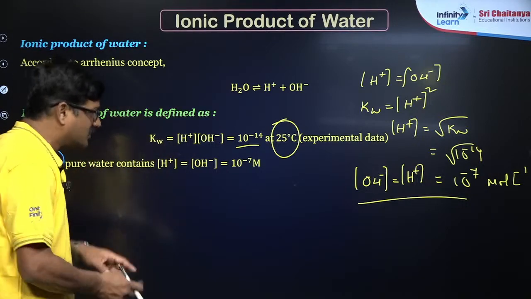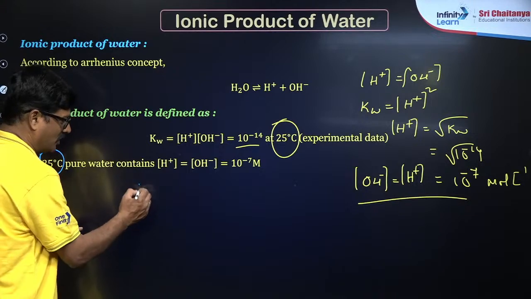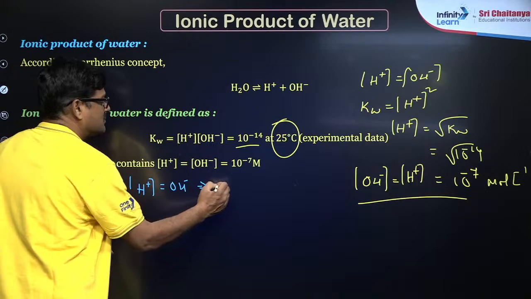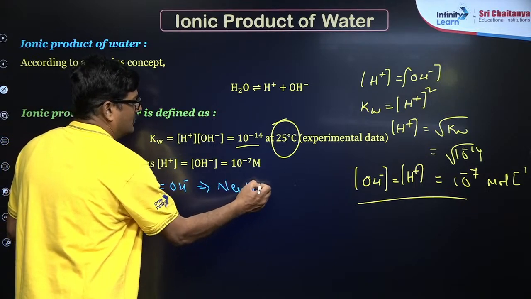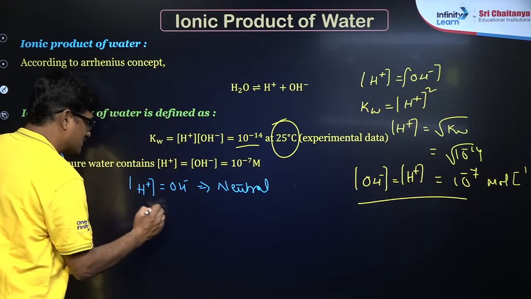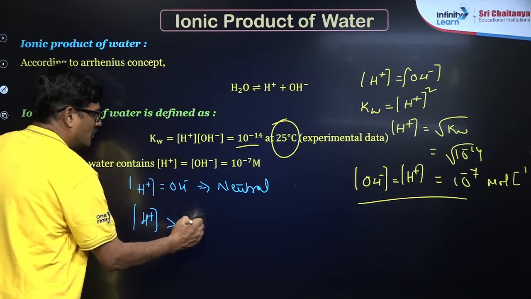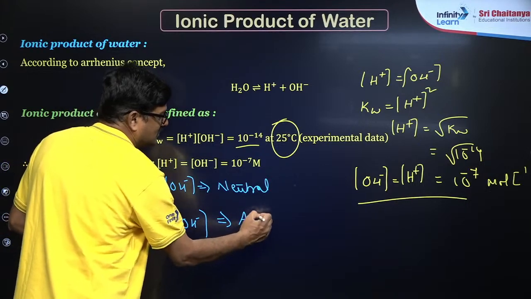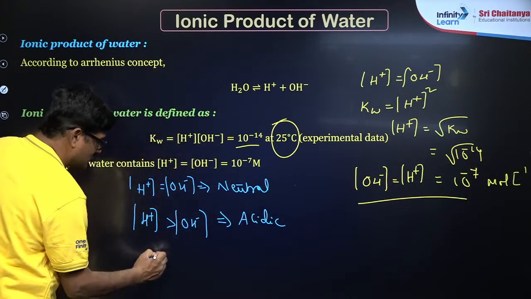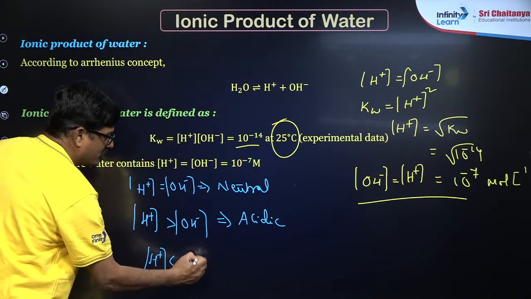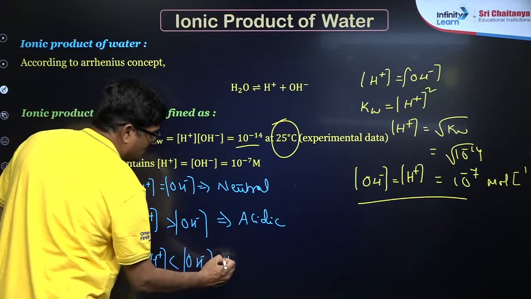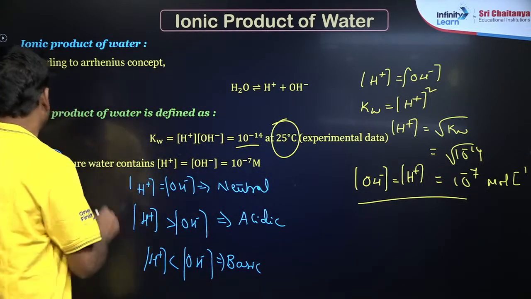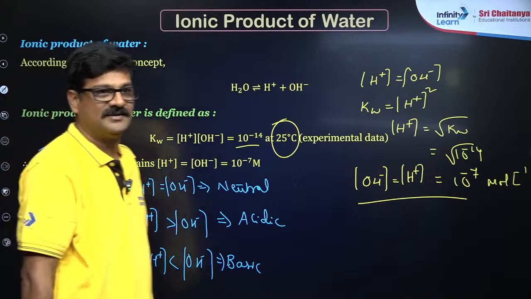If water is neutral, H plus concentration is equal to OH minus concentration, it is said to be neutral. If H plus concentration is greater than OH minus concentration, you can say it is acidic. And if H plus concentration is less than OH minus concentration, it is said to be basic. So the entire story what I am saying is only applicable for 25 degrees centigrade, है ना?